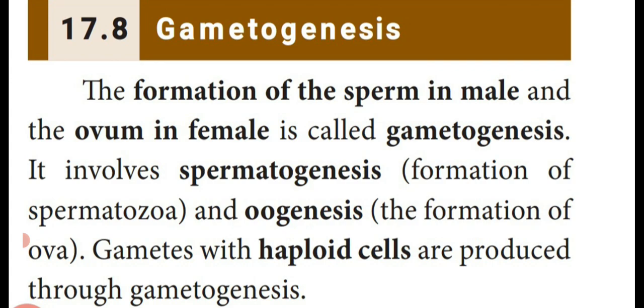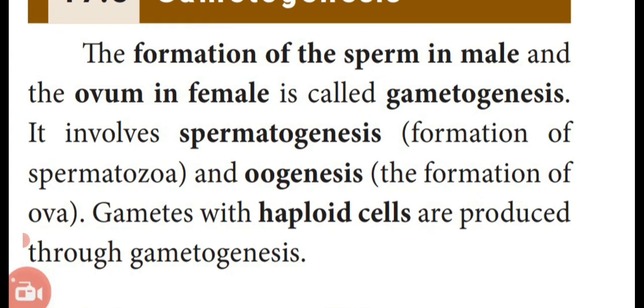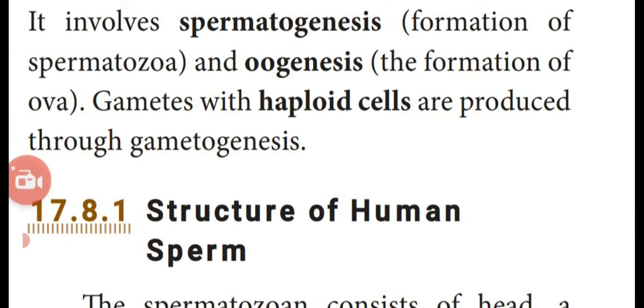Gametogenesis involves 2 processes. One is spermatogenesis, another one is oogenesis. Formation of sperm in the testis is known as spermatogenesis. Formation of egg or ova in the ovary is known as oogenesis. Both the gametes, that is sperm and egg, are haploid in condition. So gametes are haploid cells produced through the process known as gametogenesis.